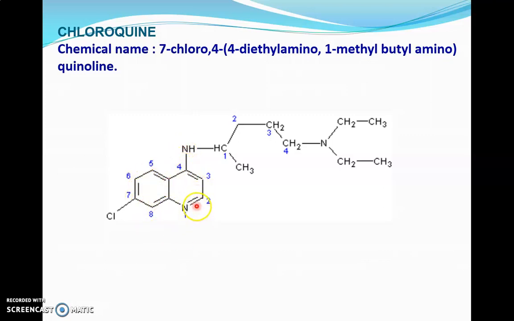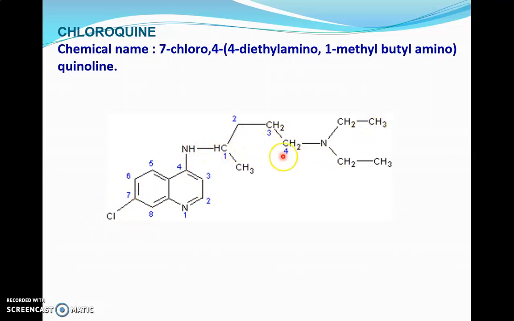As far as the chemical structure is concerned, we take the parent nucleus as quinoline and give the numbering as per the rule. You can see that there are 2 types of substituent present on the parent nucleus. The first one is simple, which is chloro on the 7th position, and on the 4th position there is a complicated substituent.